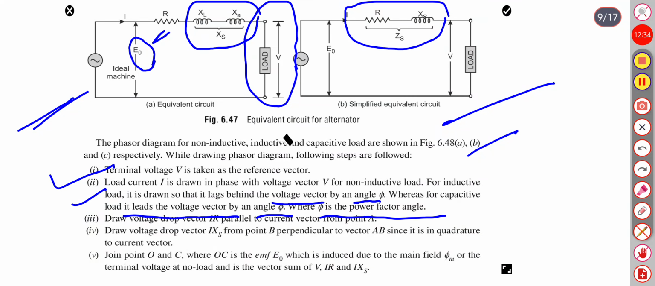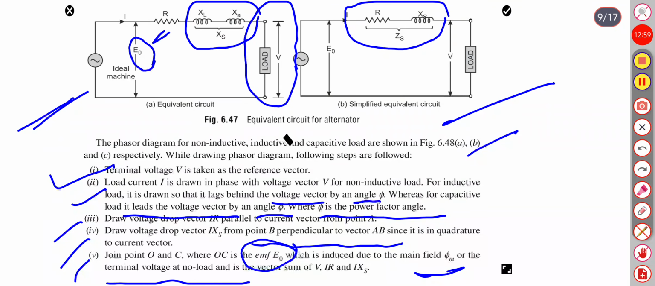Draw the voltage drop IR parallel to the current vector. Draw the voltage drop IXS from point B perpendicular to vector AB. Joining O and C gives the EMF E0 induced in the armature, and the main field phi m, or the terminal voltage at no load, is the vector sum of V, IR and IXS.